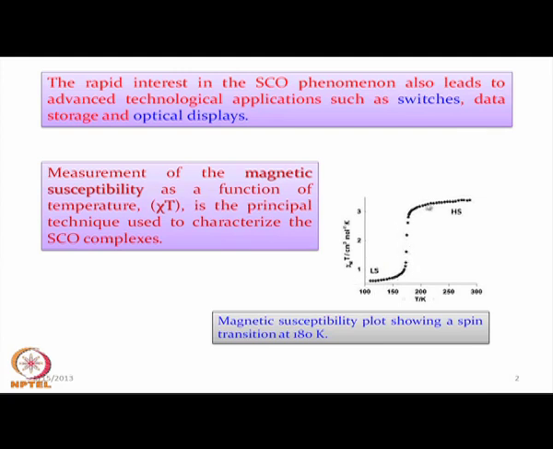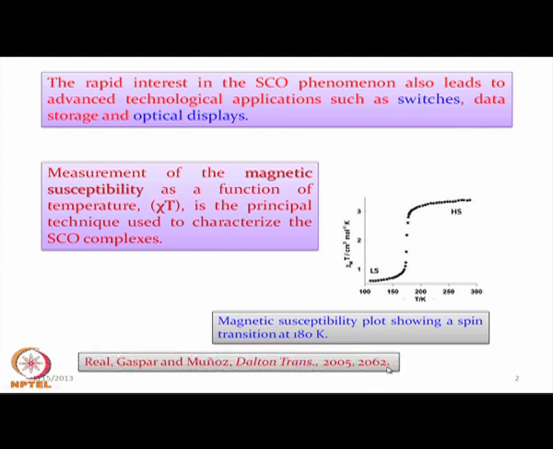This staircase type of plot is well known to us from other physical measurements, such as potentiometric titrations of acid and base and redox parameters. So, at 180 K we have the transition from the low spin to the high spin, and this is a very recent work published in Dalton Transactions in 2005.